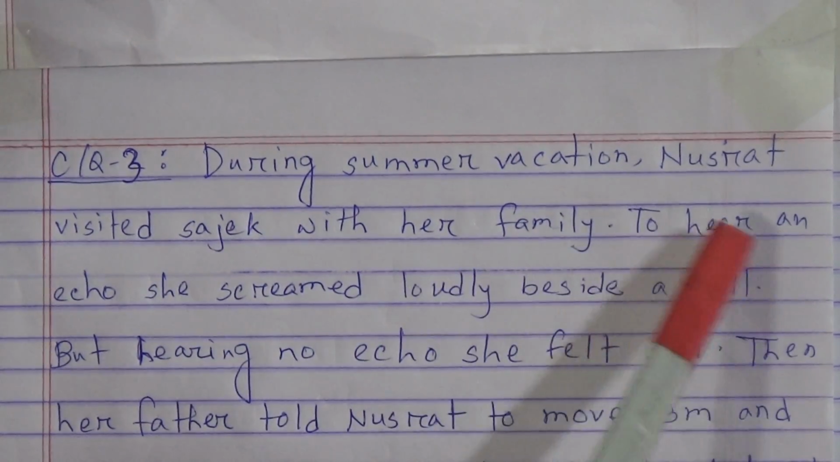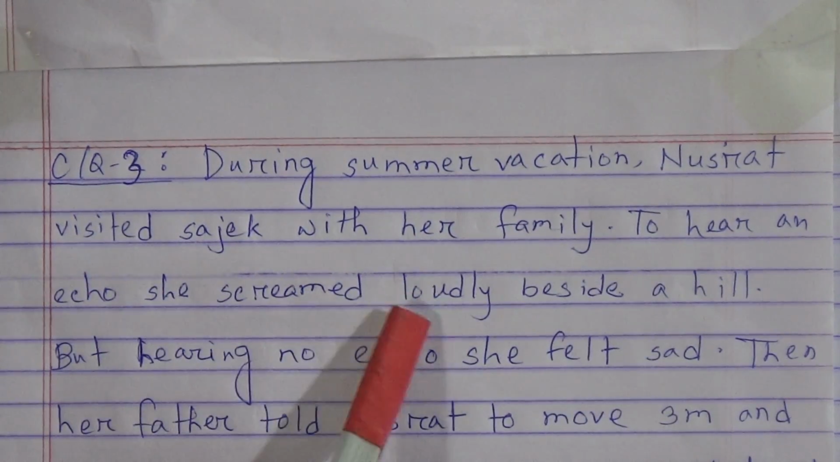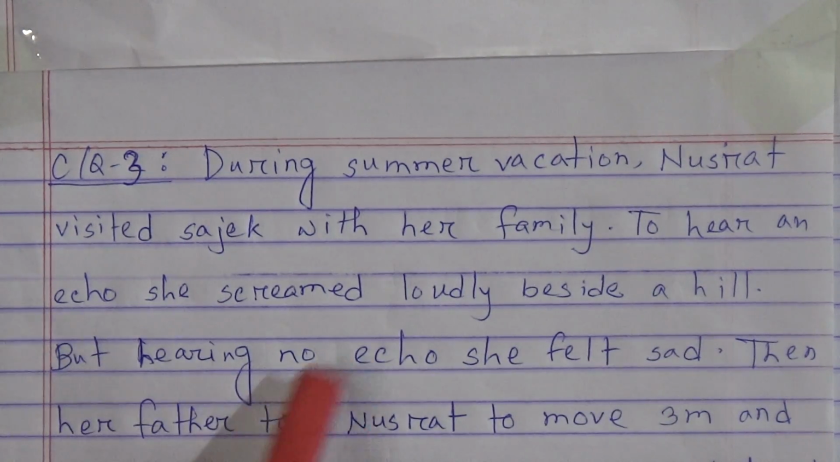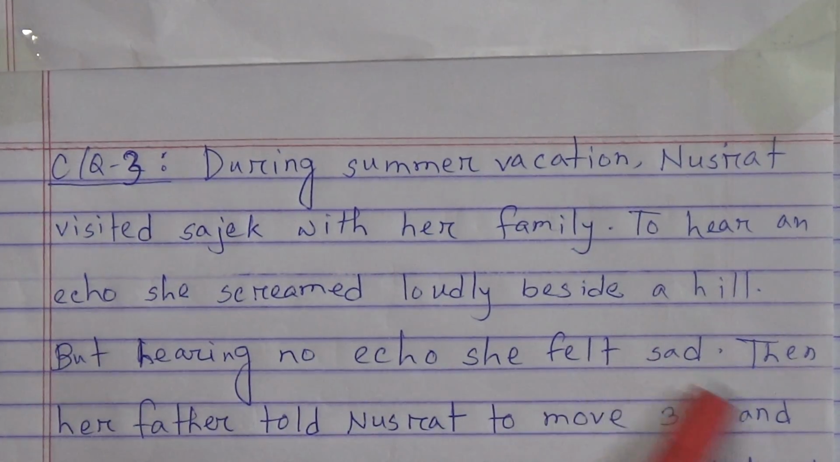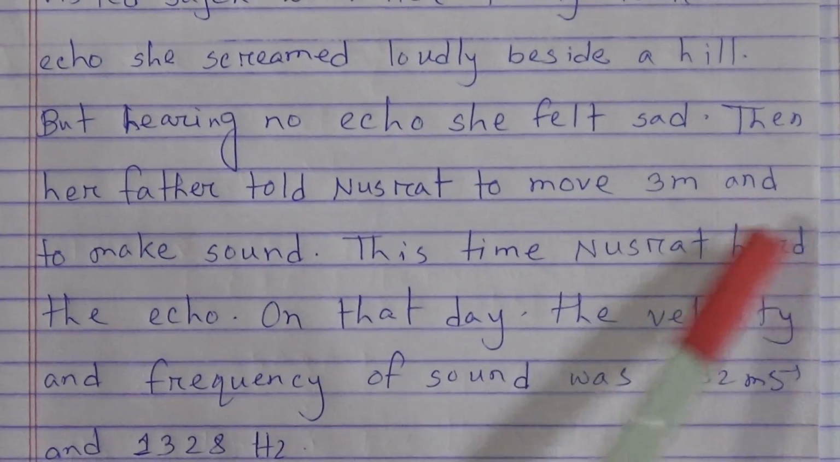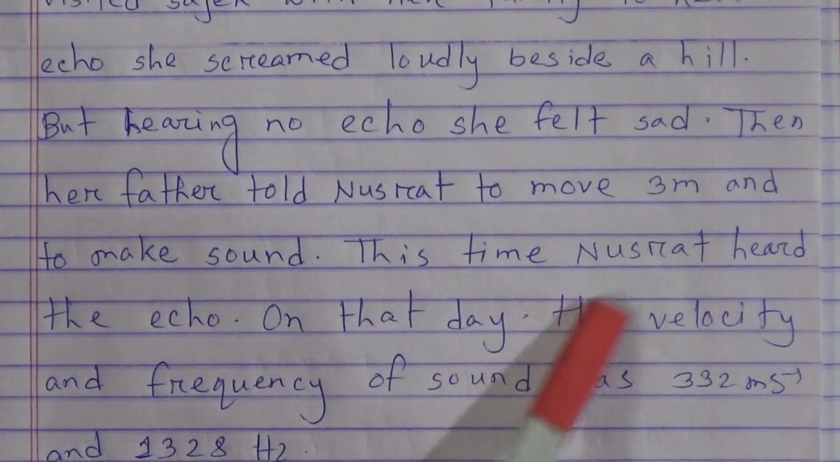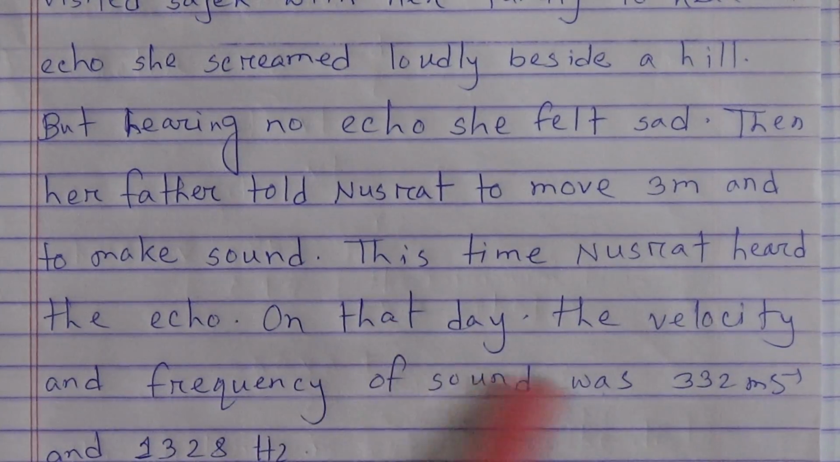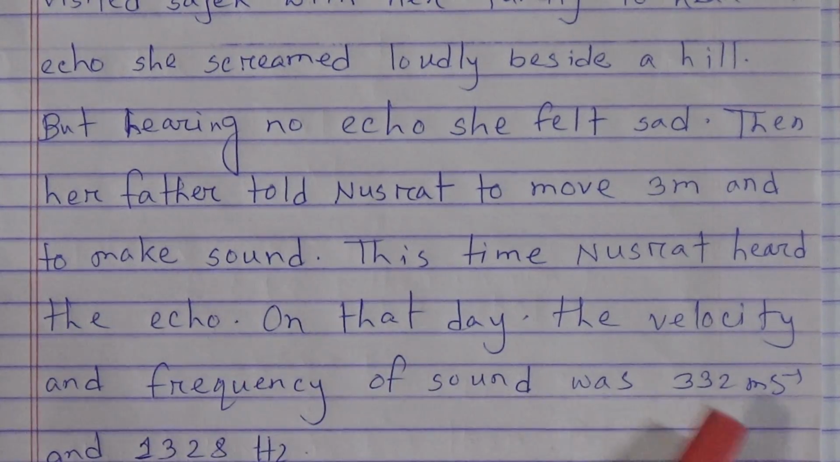Now come to CQ number 3. During summer vacation, Nusrat visited Shahjadi with her family. To hear an echo, she screamed loudly beside a hill, but hearing no echo, she felt sad. Then her father told Nusrat to move 3 meter and to make sound. This time Nusrat heard the echo. On that day, the velocity and frequency of sound was 332 meter per second and 1328 hertz.